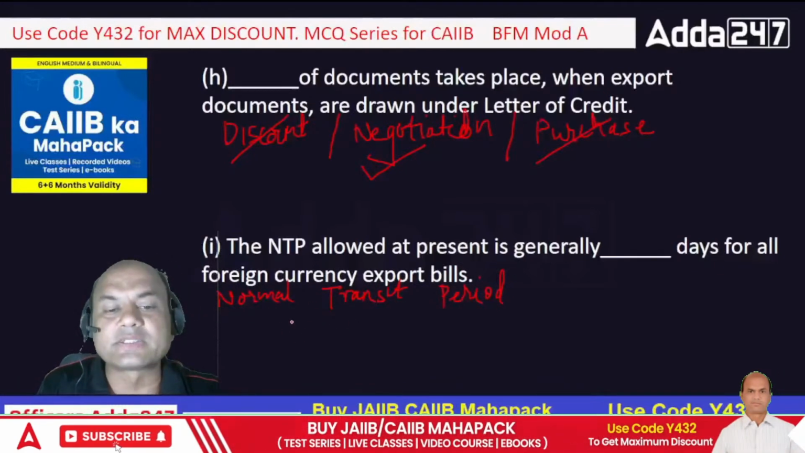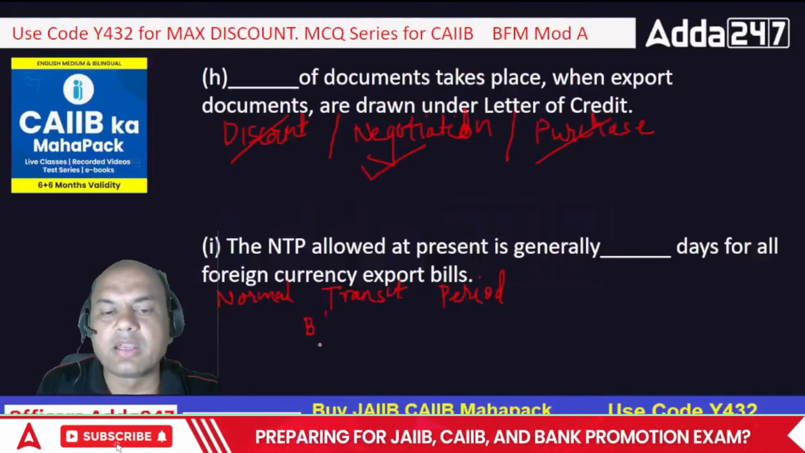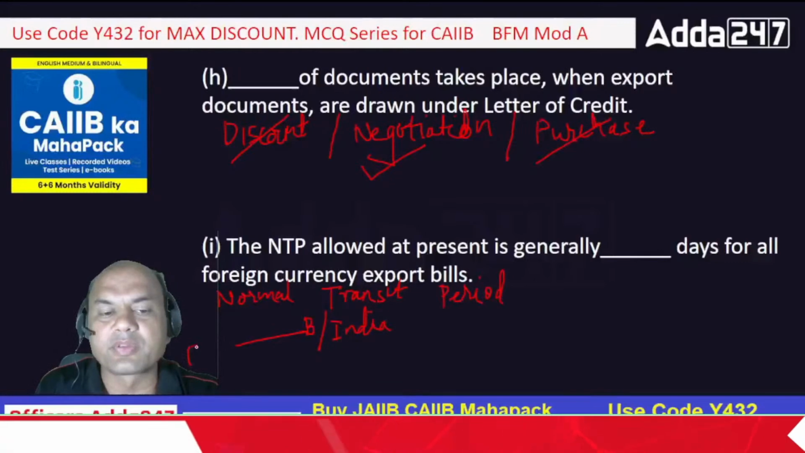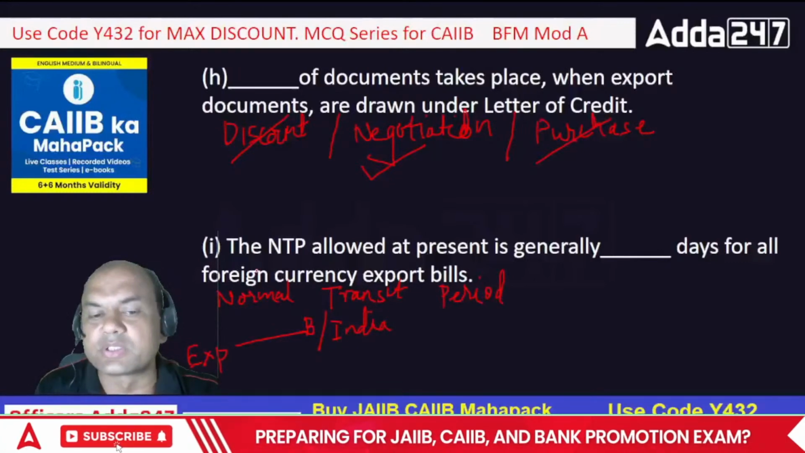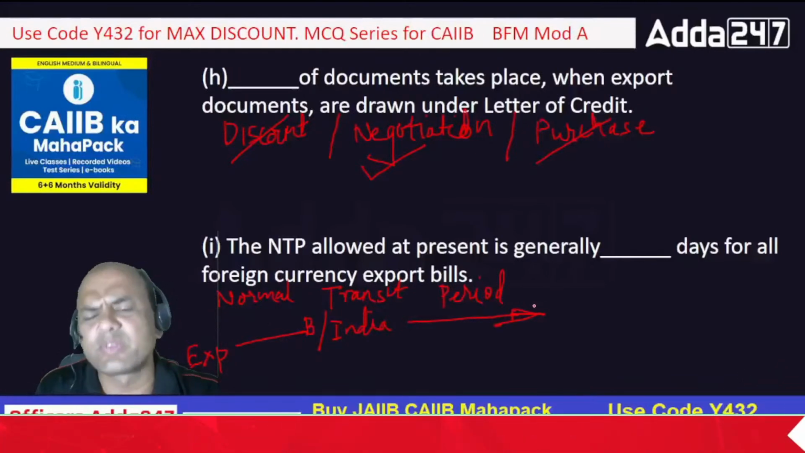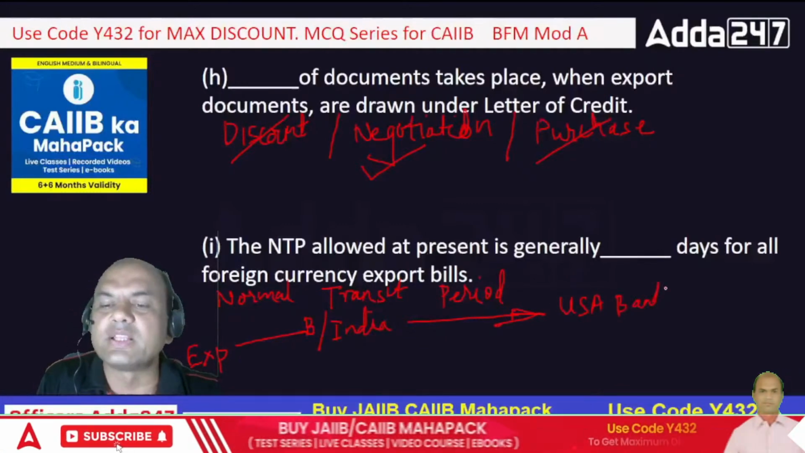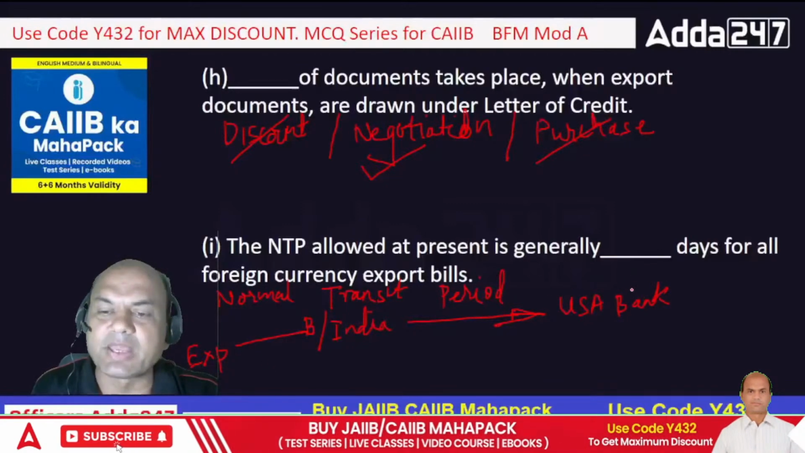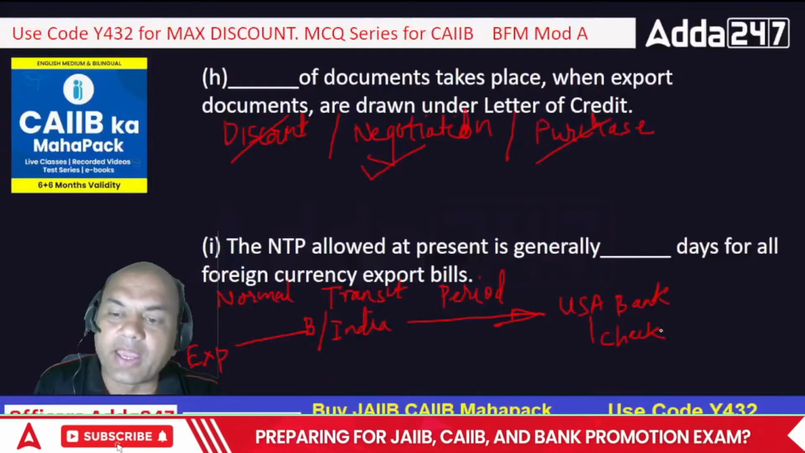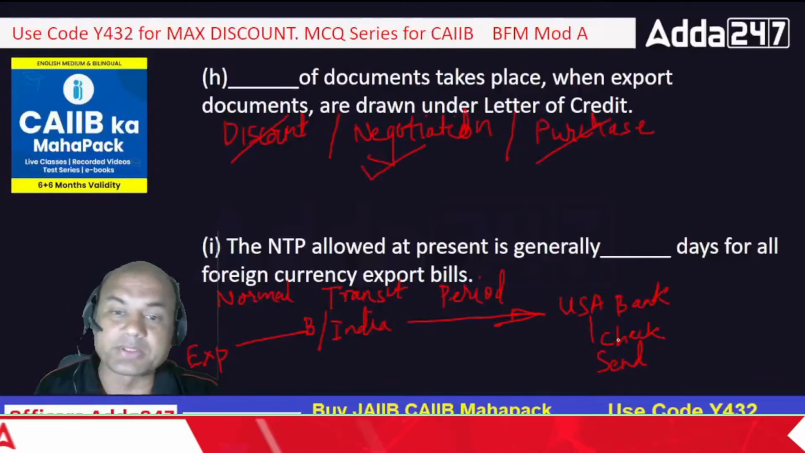It means, suppose I send a document, this is my bank in India. Bank, okay, I'll write it, India. This is my customer, exporter. He sends the goods. Now he has given me the documents. So I'll send the documents to this bank in USA or whichever country it is. Example USA bank, I'll call it. So I'll send these documents to this USA bank. Then this USA bank will receive the documents, check the documents, and send the payment or send a message. If the documents are not correct, they won't send the payment. If the documents are correct, they'll send it.